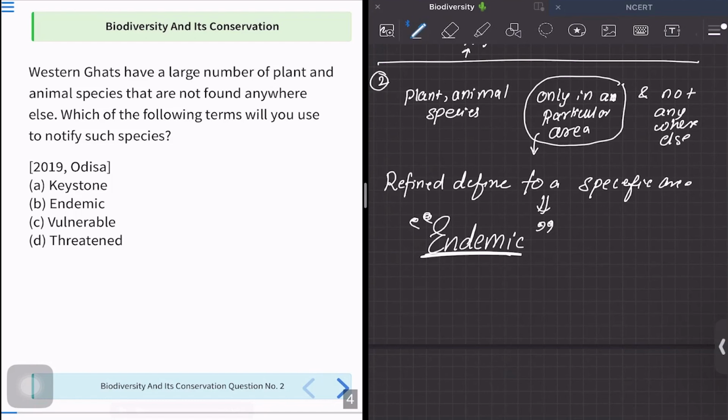And again, threatened is similarly all the species that are suffering from great loss in number. They are facing endangerment. Their numbers are becoming less. That is what is related to options C and D. But according to the question, endemic is the most appropriate answer. Okay, so mark option B as your correct answer.